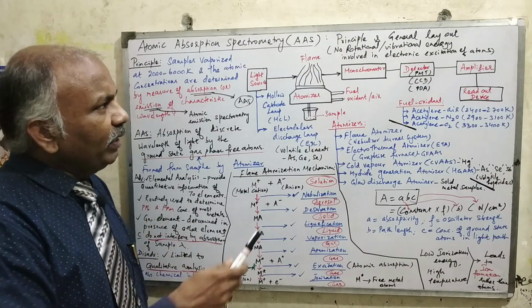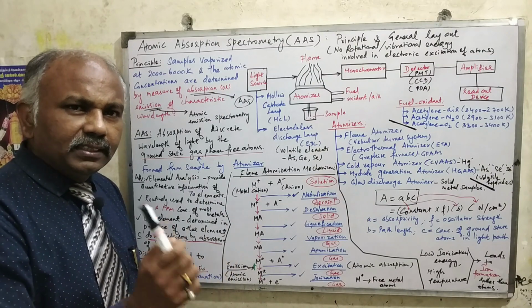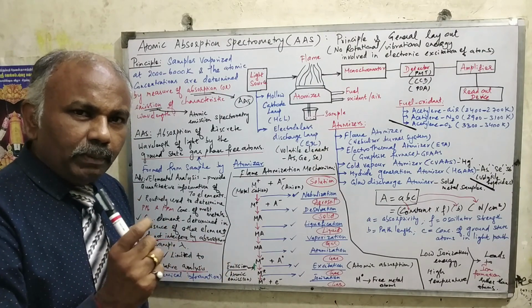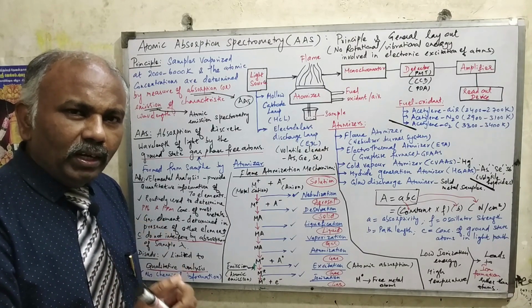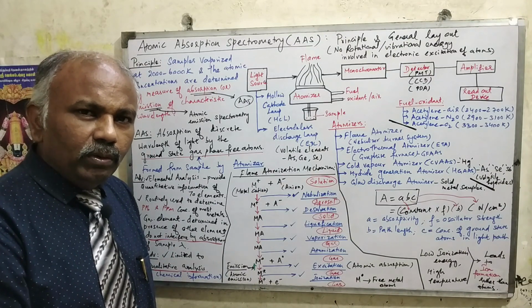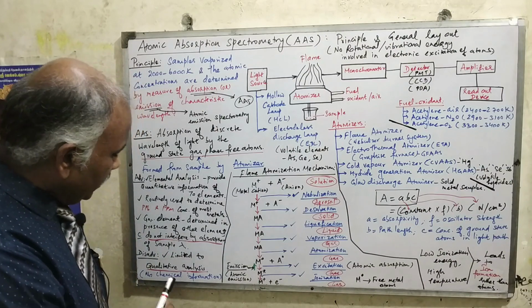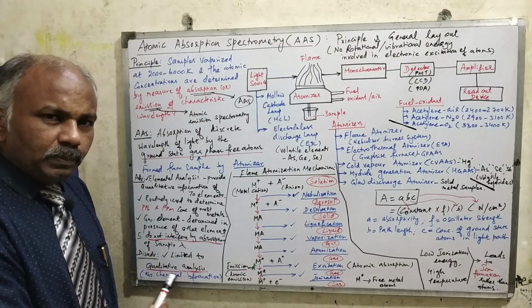So why do we call it atomic absorption spectrometry? Spectrometry means this is mainly applicable for quantitative analysis. It is very limited for qualitative analysis. That is one of the disadvantages of the technique, where we can find out very little information about the chemical nature of the sample. So this is the disadvantage of atomic absorption spectrometry, right?